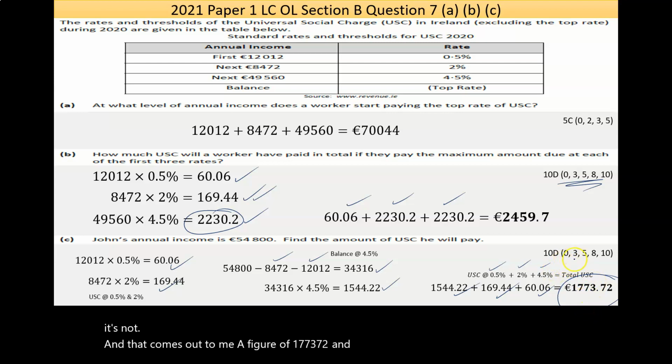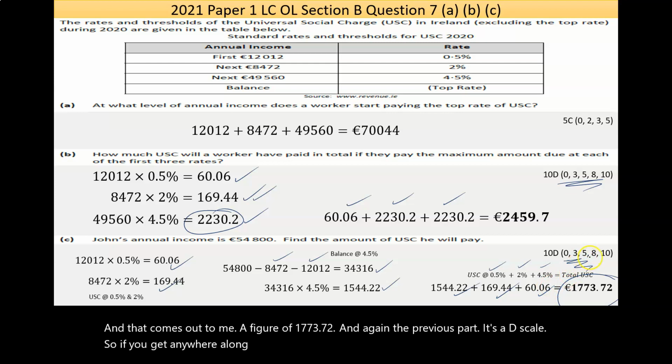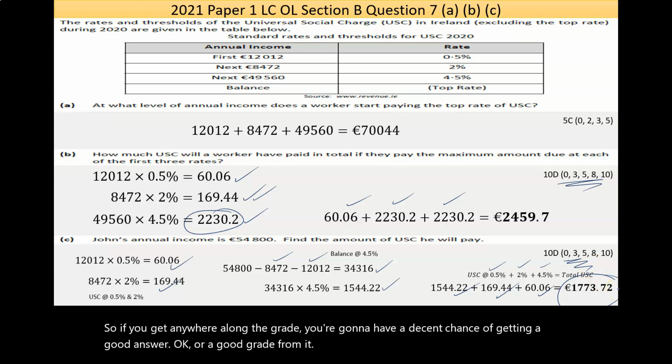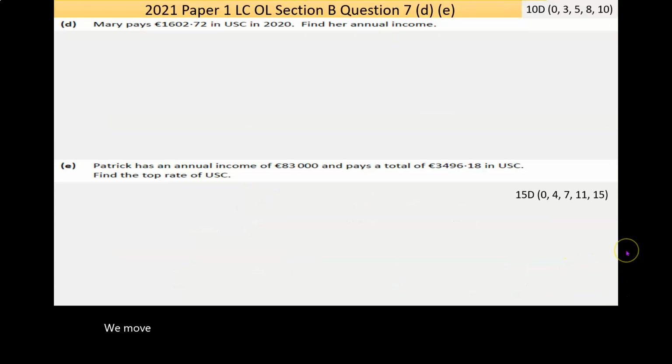And again, like the previous part, it's a D scale. So if you get any way along the grade, you're going to have a decent chance of getting a good answer, okay, or a good grade from it. And that's that. Now we'll move on to part D.